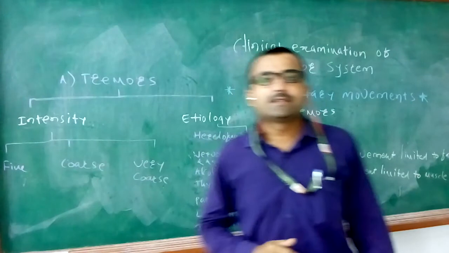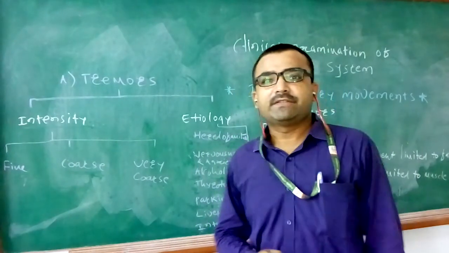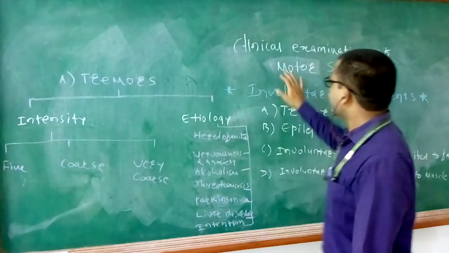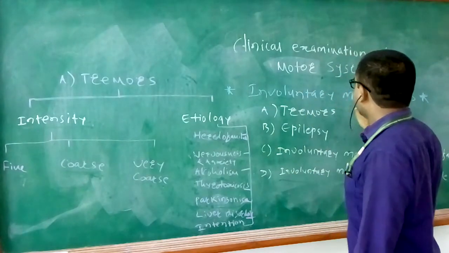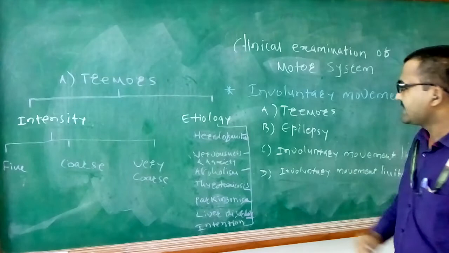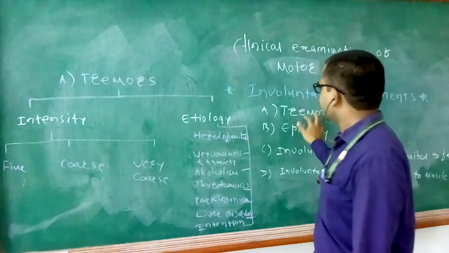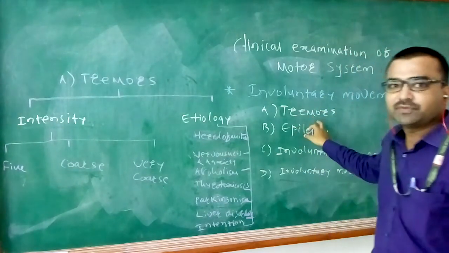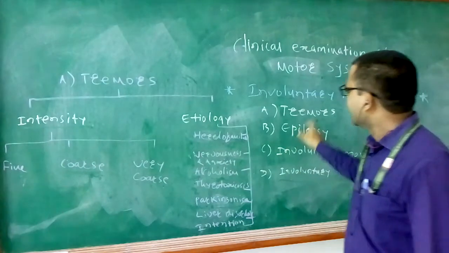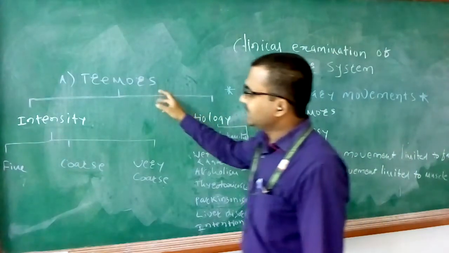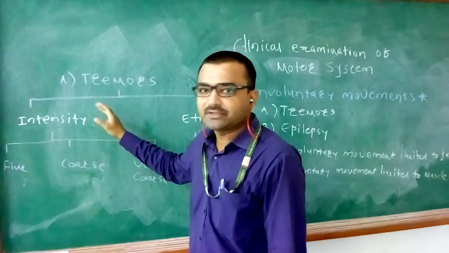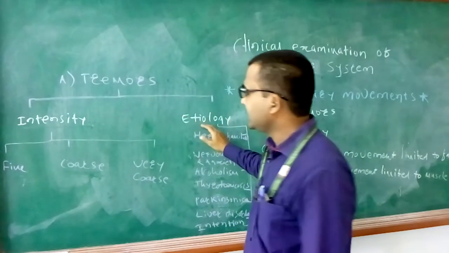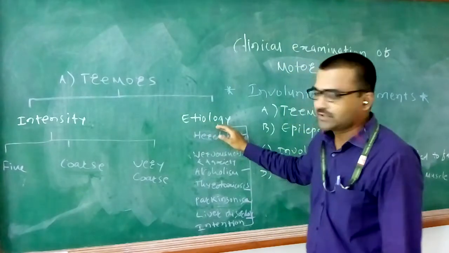Hello friends, in the last video we discussed the clinical examination of motor system, in which we were discussing the different types of involuntary movements, and we started with the first type, that is tremors. Under the heading of tremors we have discussed the classification of tremors. Tremors can be classified on the basis of two factors, that is the intensity and etiology.